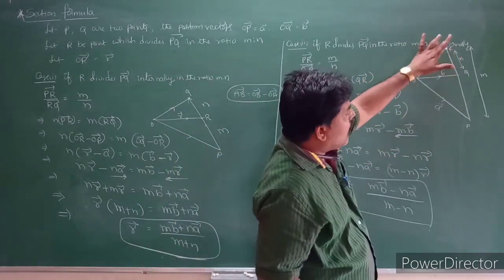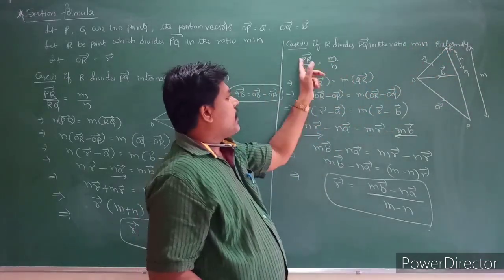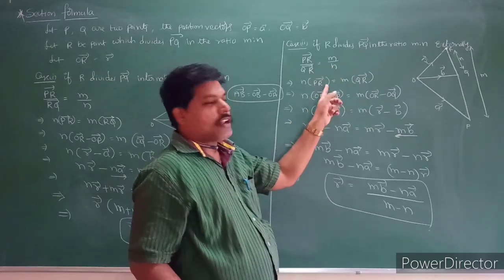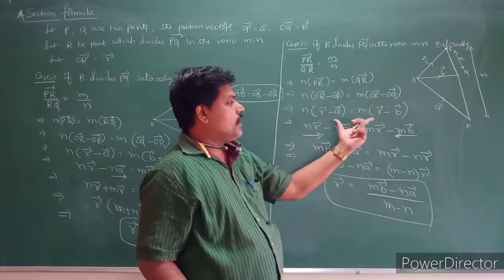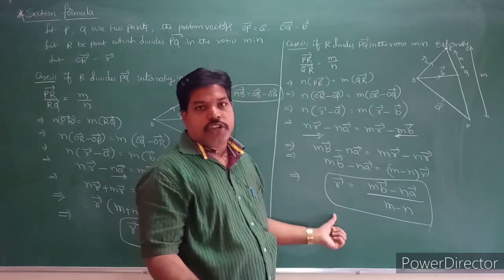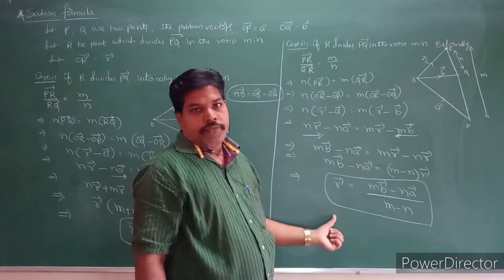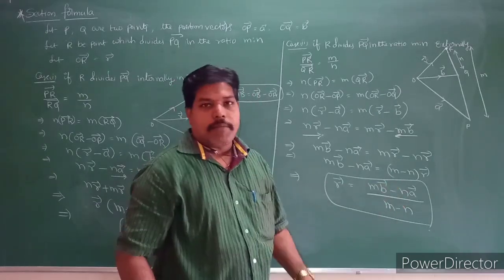PR by QR is M by N. So similarly, take the cross multiply once again. PR can be written as OR minus OP. QR can be written as OR minus OQ. Replace the values and shuffle the terms. You will get R bar, which is nothing but the position vector of the point R. So R bar is equal to MB minus NA by M minus N.